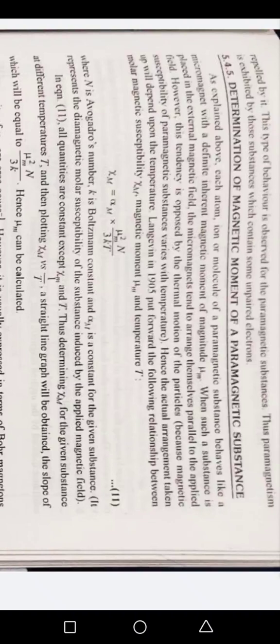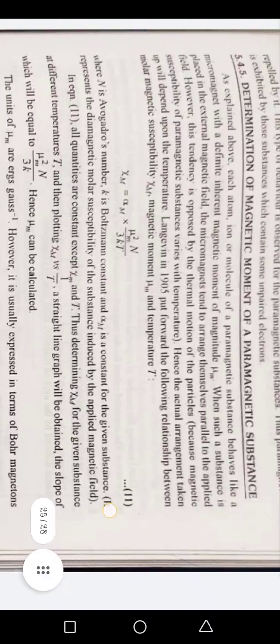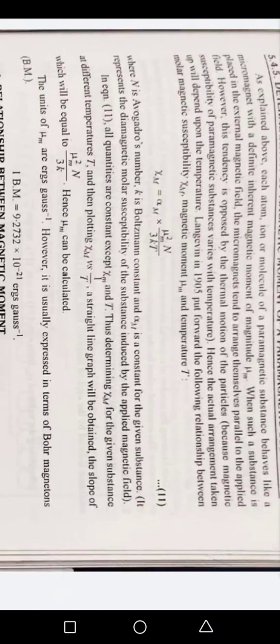In 1905, Langevin put forward the following relationship between molar magnetic susceptibility, magnetic moment, and temperature. Equation 11, where N is Avogadro number, k is Boltzmann constant, and alpha m is a constant of the given substance. It represents the diamagnetic molar susceptibility of the substance induced by the applied magnetic field.